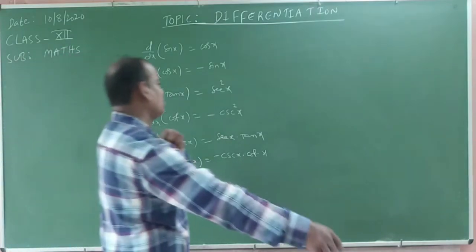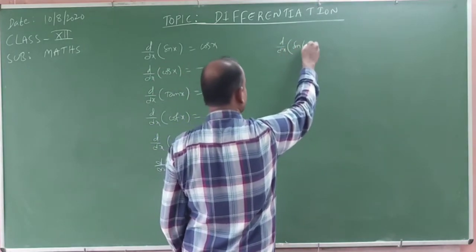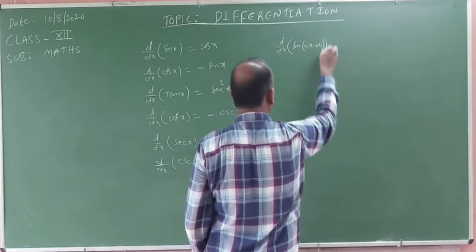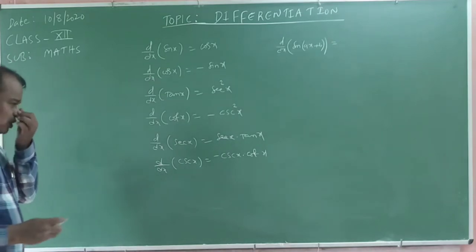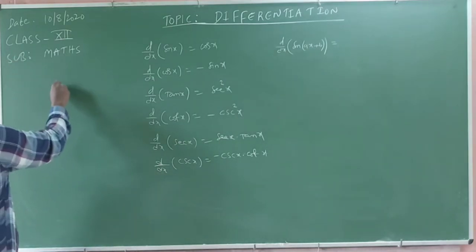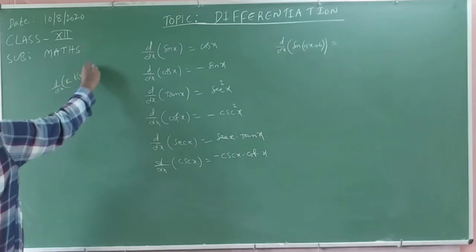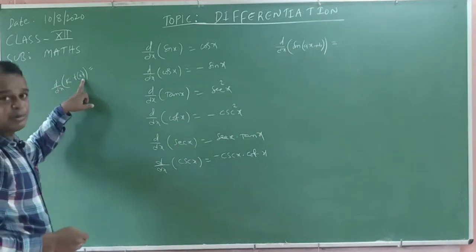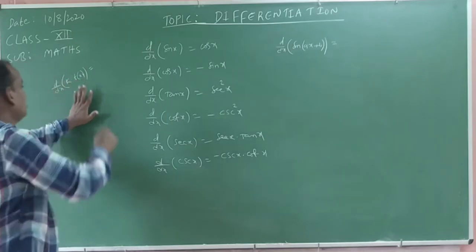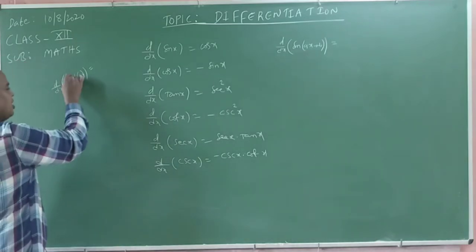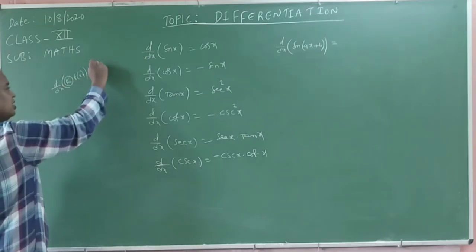Observe the derivative of sin of ax plus b. Before that, one more property I am telling you. The derivative of a constant k is 0, but the derivative of k into a function is not 0. Whenever a constant is multiplied by a function, we compulsorily write the constant before the derivative, that is, the derivative of k into f of x.